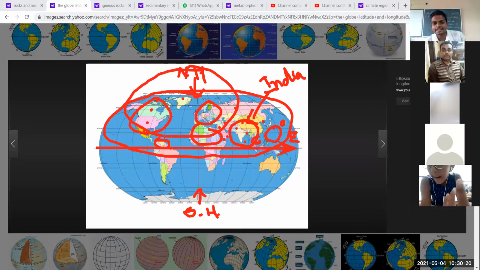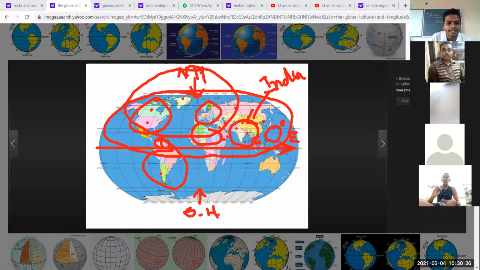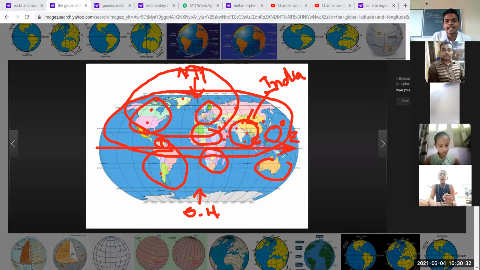And which countries are there in the southern hemisphere? Brazil, Argentina, Chile, then African countries, Australia, New Zealand. Okay, they are situated in the southern hemisphere.